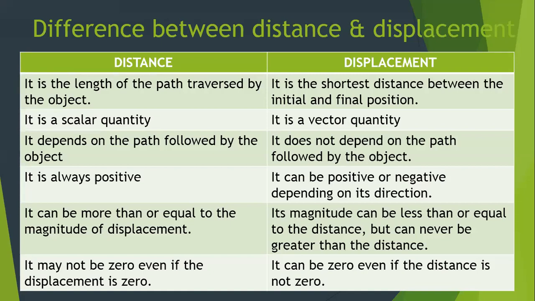But distance can never be zero if the object is moving, but your displacement can be zero if the object is moving. In the previous example, the object started from A, completed the circle and came back to A. So how much is the displacement? The displacement is zero, whereas the distance can never be zero.